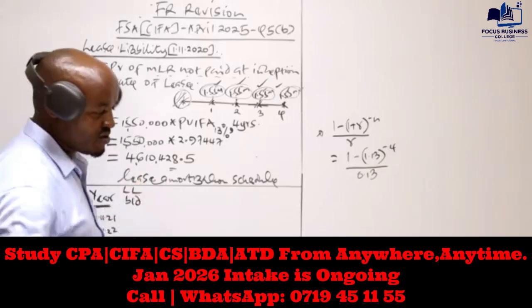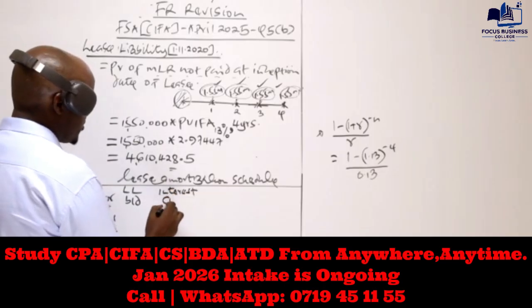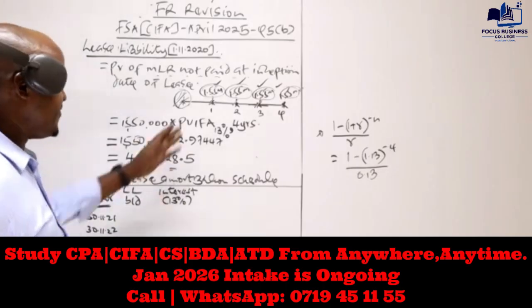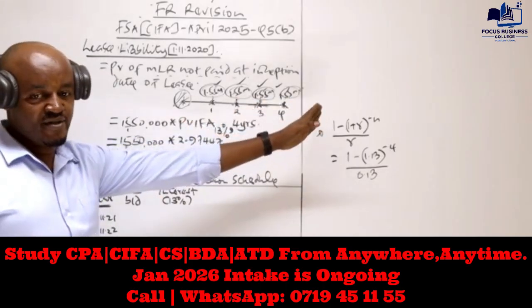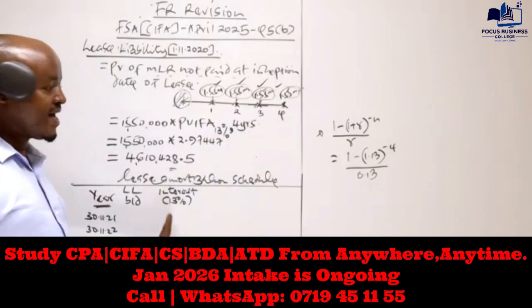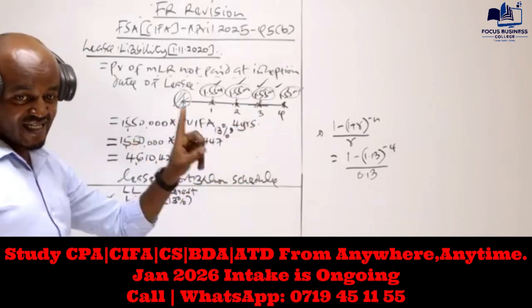The next column will be for the interest, and this one we compute at the rate of 13%. But remember, if these minimum lease rentals were payable in advance, then after the lease liability, the next column should be for the minimum lease rentals paid, if this one was payable at the start.